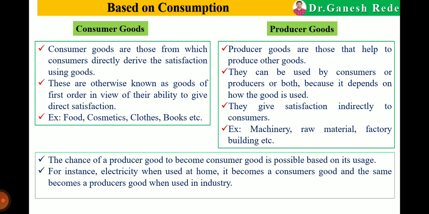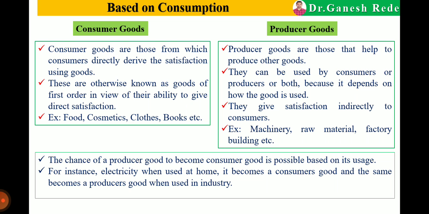So consumer goods are also known as goods of first order, in view of their ability to give direct satisfaction. Why are consumer goods known as goods of first order? Because of their ability to give direct satisfaction. Examples of consumer goods: food, cosmetics, clothes, book, pen, etc. There are so many examples of consumer goods.